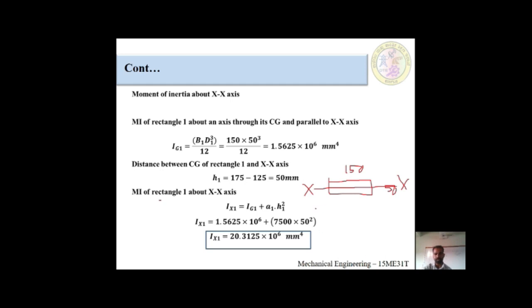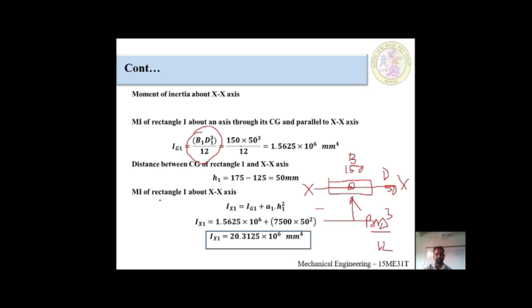I want to find the moment of inertia about this particular component. I am looking from this side, then only will I see the x-axis line. This we call breadth, and this we call depth. The formula, as we studied in the previous session, is B D cube divided by 12.